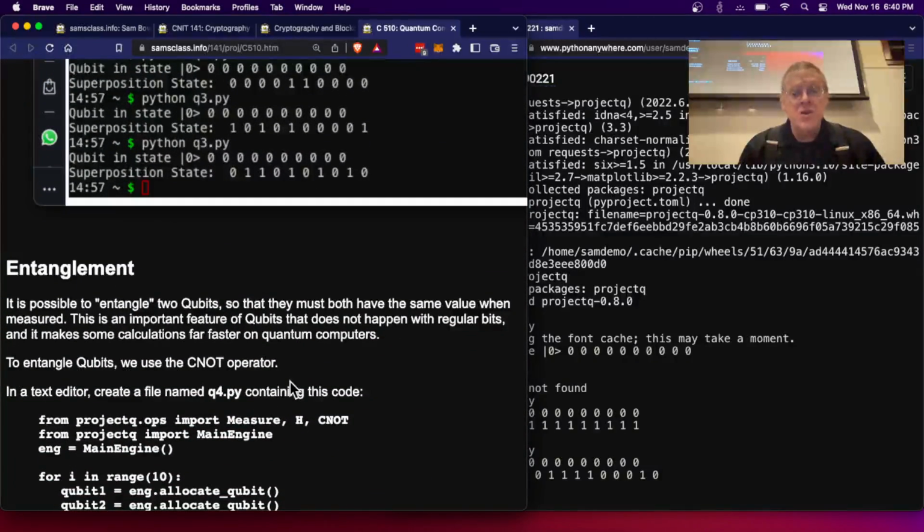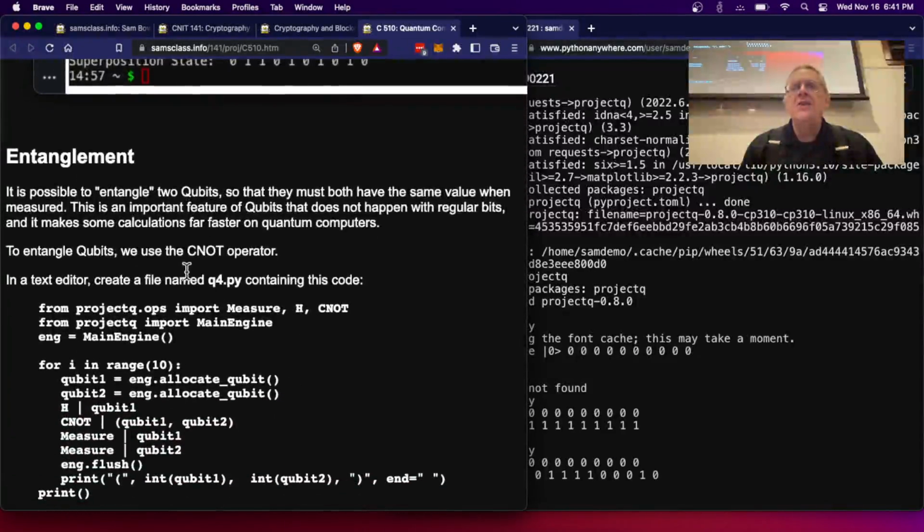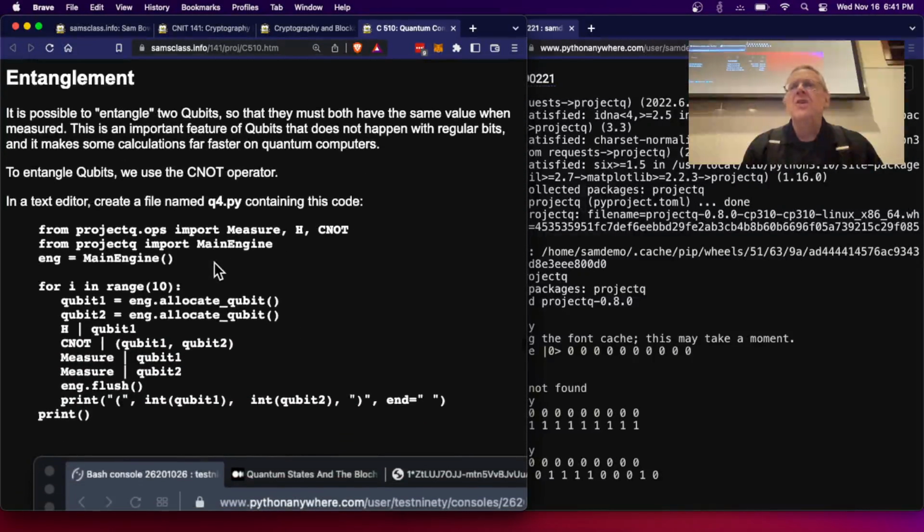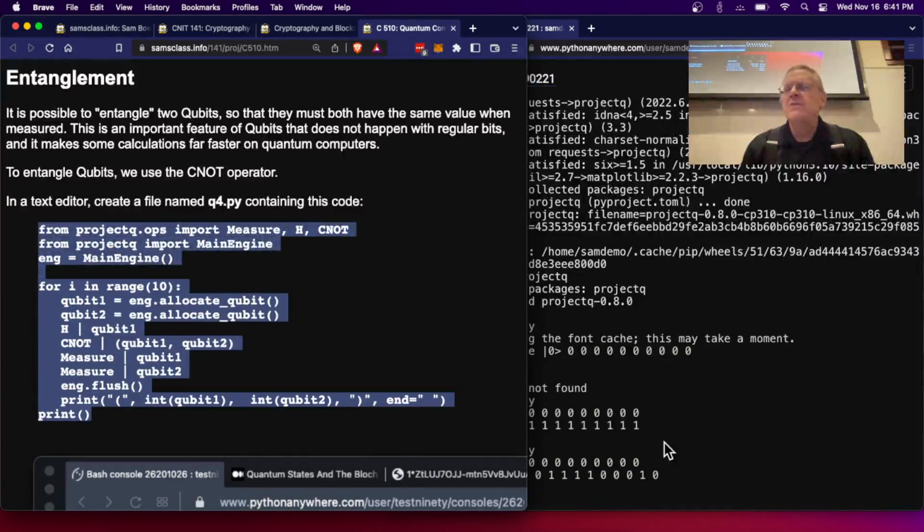Now, another thing you can do with qubits is you have this property called entanglement, which does not exist at all in normal bits or in the classical world at all. It's a quantum mechanical property. And you do that with the C0 operator. So let's make this one Q4 and see how the entanglement works.